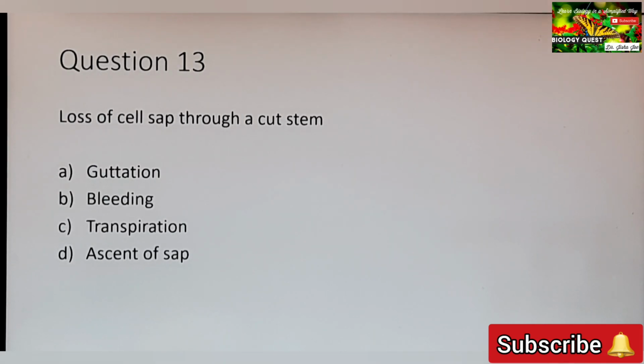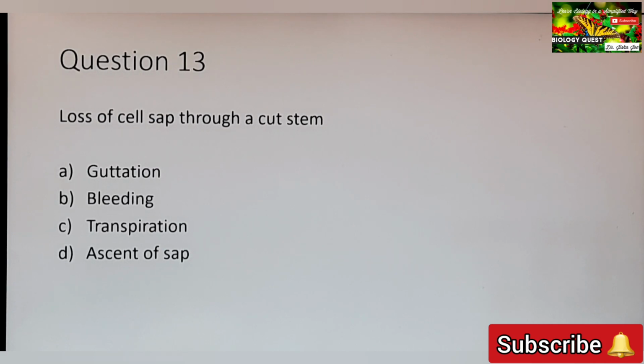Question 13. Loss of cell sap through a cut stem. What is the answer? Let us look at the options first. A, guttation. What is guttation? During early mornings you can see drops of water on the ends of leaf veins, on the leaf endings. This loss of water as water droplets through the vein endings is called guttation.